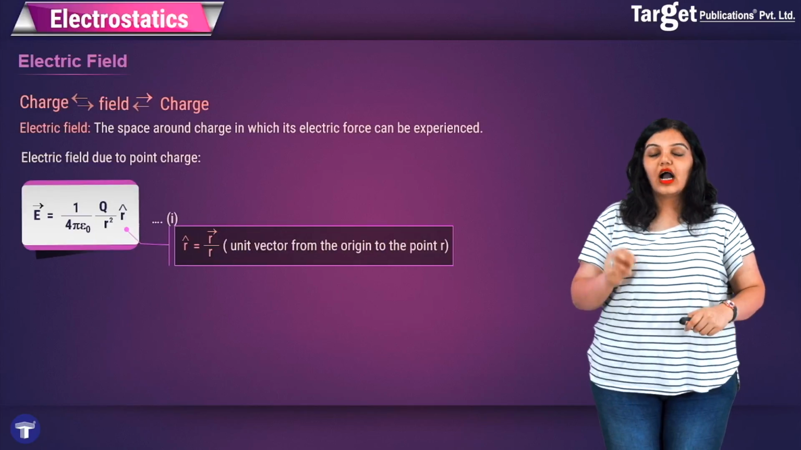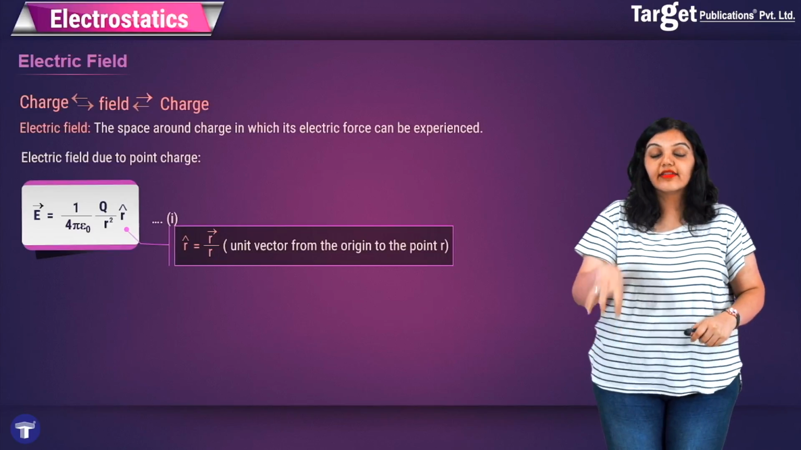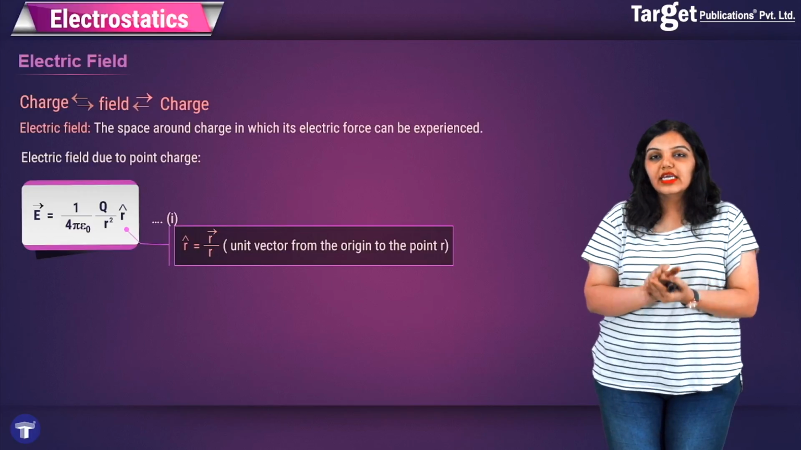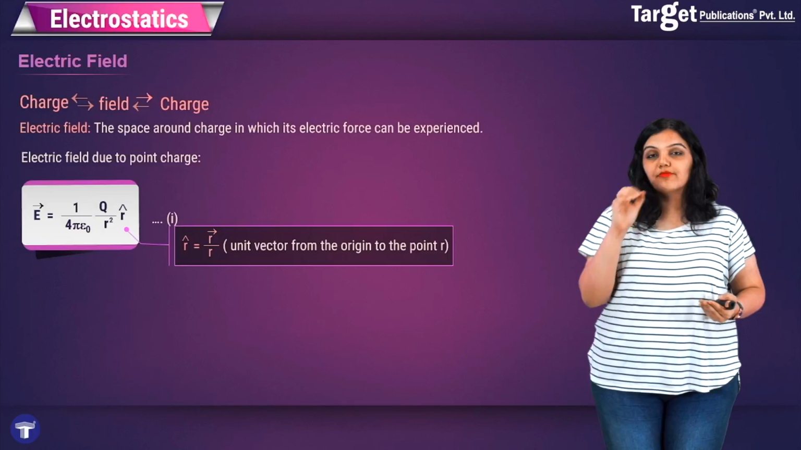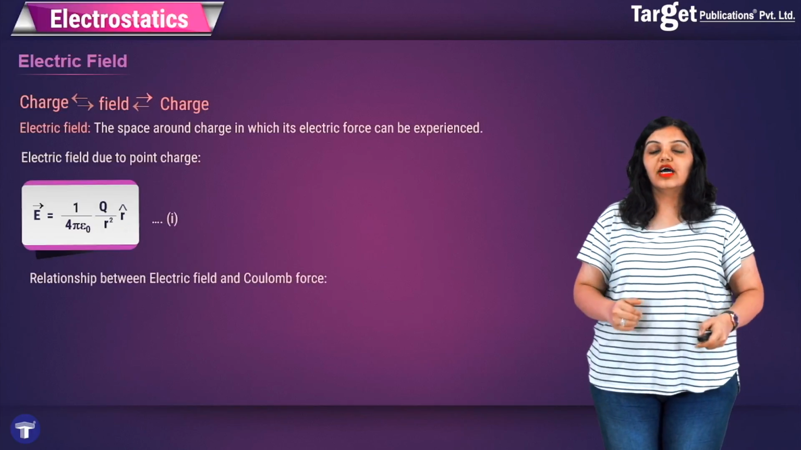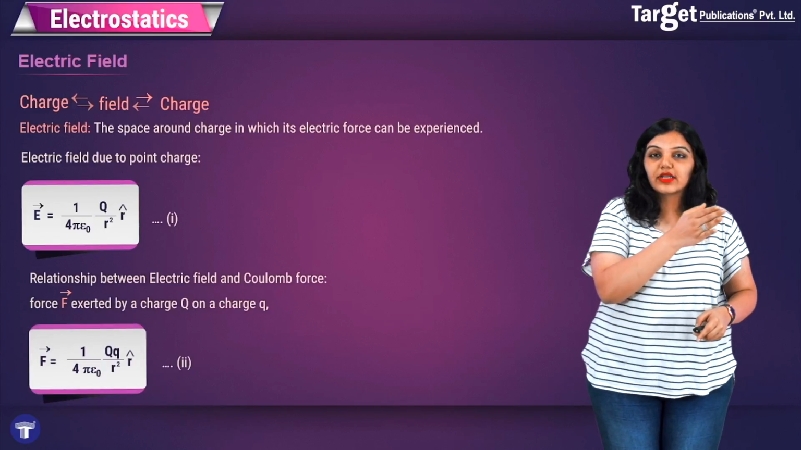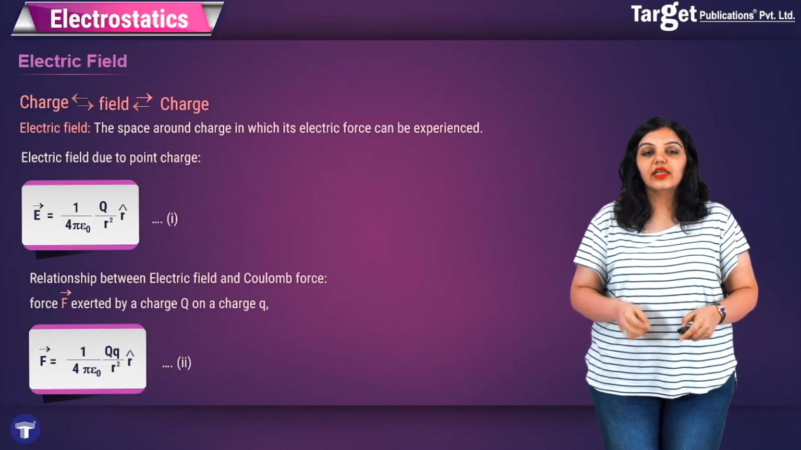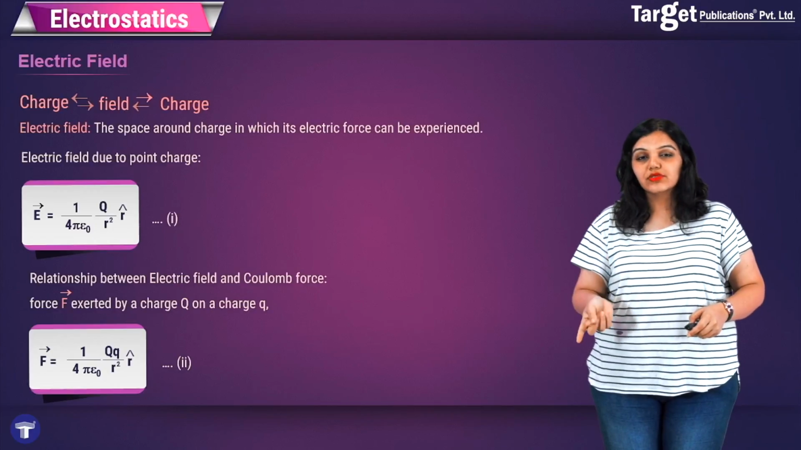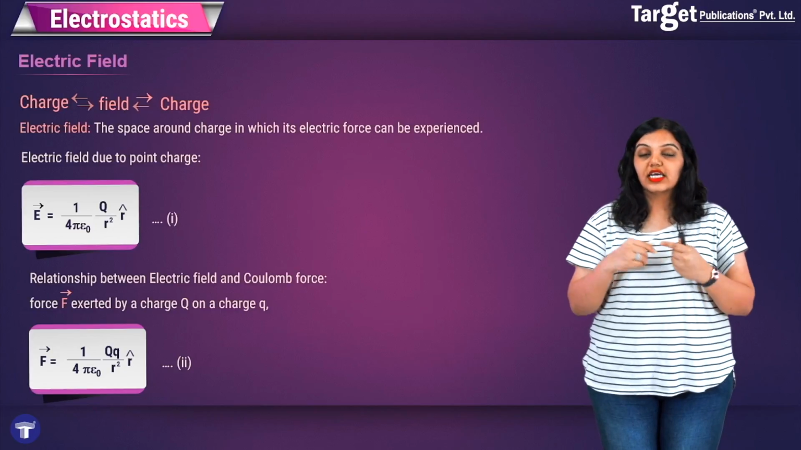We already know r̂ is the unit vector from the origin to the point wherever you want to find the effect of this electric field, and r̂ by definition, because it's a unit vector, is given by r̄/r, where r̄ is the vector itself and r is its magnitude. Now we already know the formula for the Coulomb force. The Coulomb force we recently learned, due to a charge Q on a small charge q, is given by F̄ = 1/(4πε₀) · Qq/r² r̂, where r is the distance between them, and r̂ is again the radial vector.